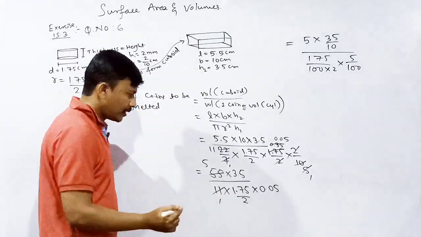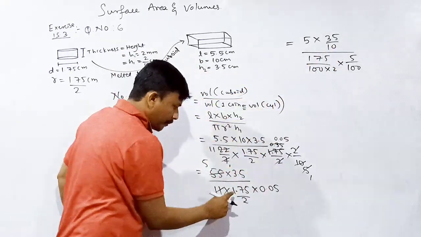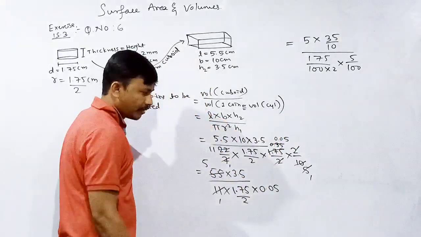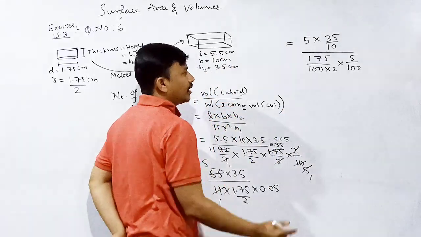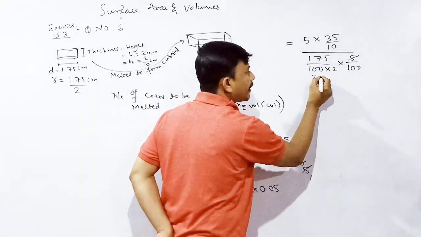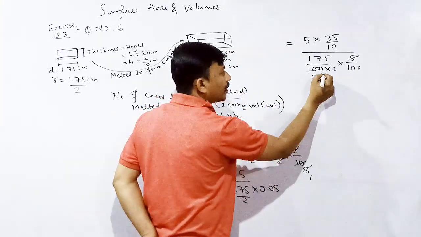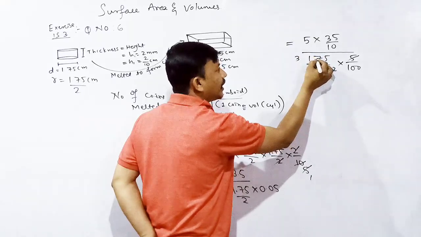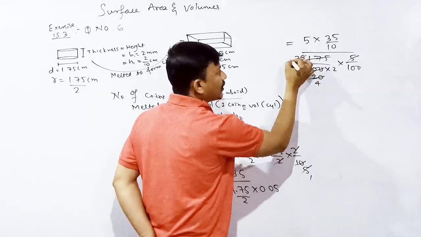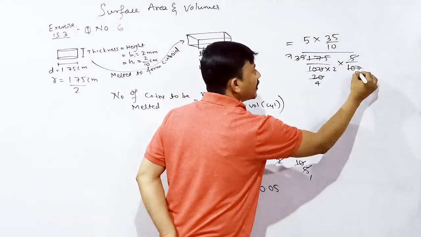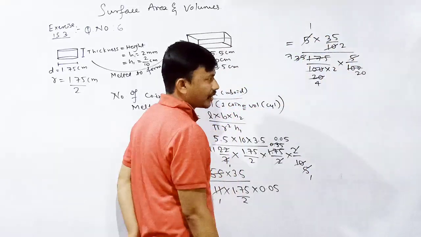Do you understand? Look here, 3.5. 0.5 means point above single number, divided by 10. Point above double number, divided by 100. Okay. Point means point above, how many? Double number, double means 100. Okay. 5 ones are 5, 5 twenties are 100. Correct? Then 5 fours are 20, 5 threes are 15. 5 fives are 25. Next 5 sevens are 35, 5 twenties are 100, correct. 5 ones are 5, 5 twos are 10, correct.